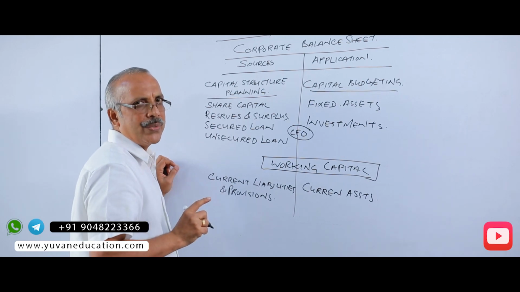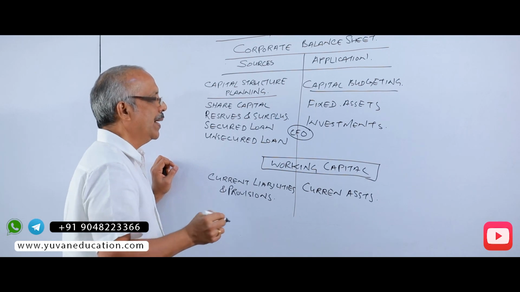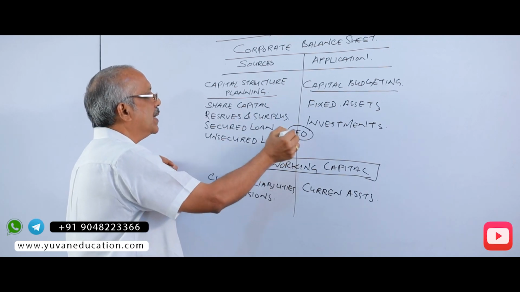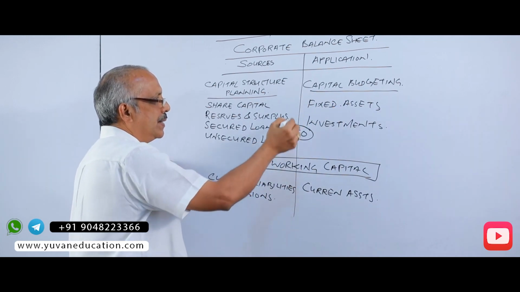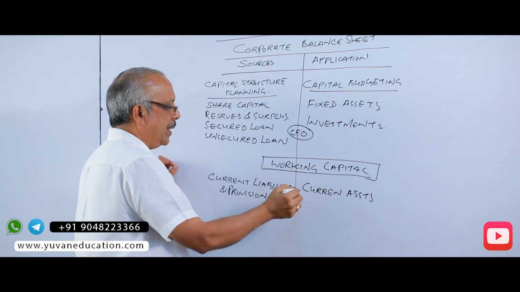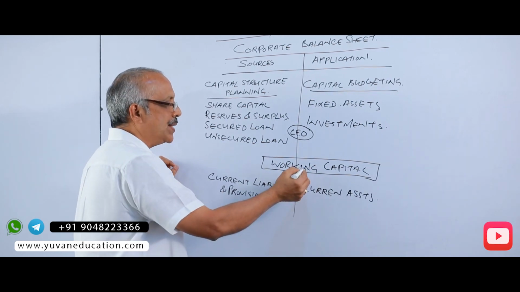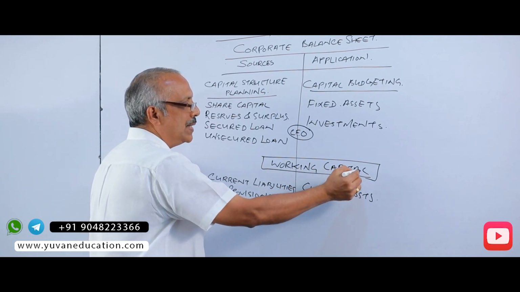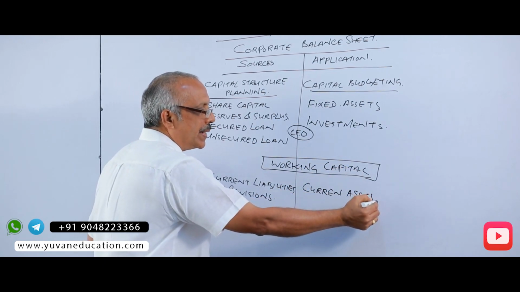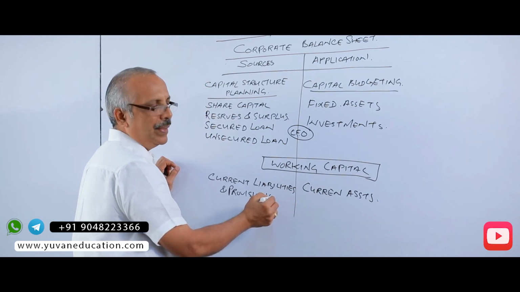Later we will come across the principles of wealth maximization. That is, he is arranging the sources of fund and he is spending in the fixed assets, and this is possible only through the current running of the business. The current affairs of the business are considered as the working capital. Working capital is nothing but investment in current assets minus current liabilities payable.